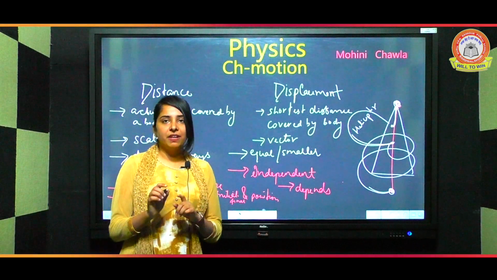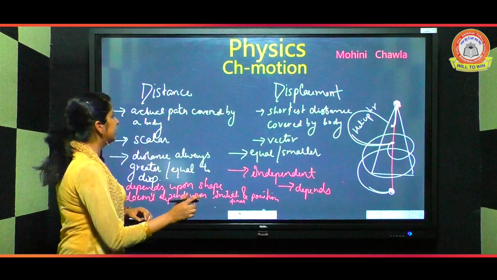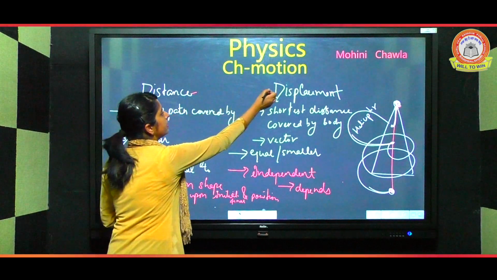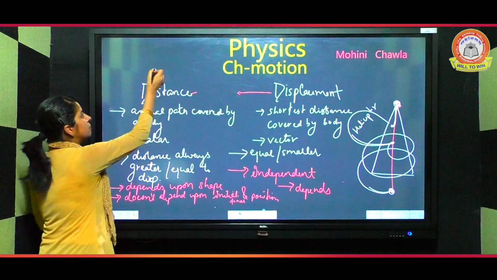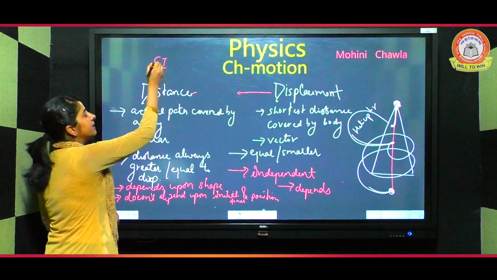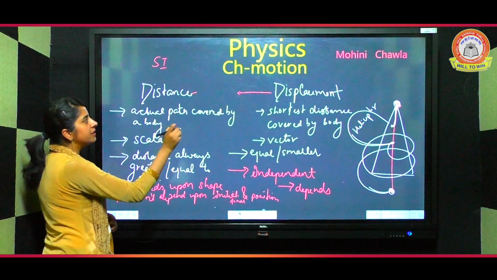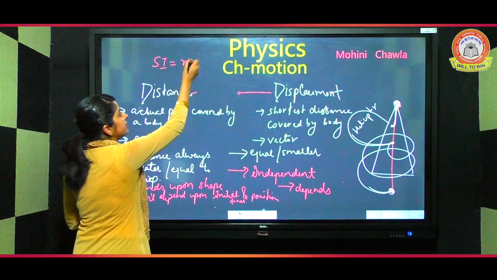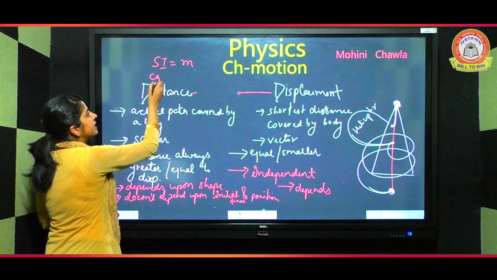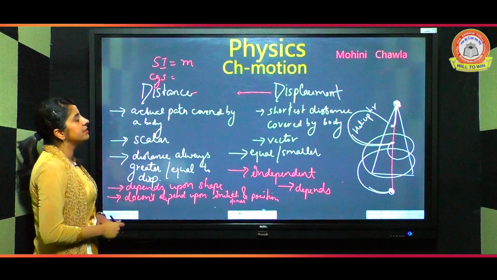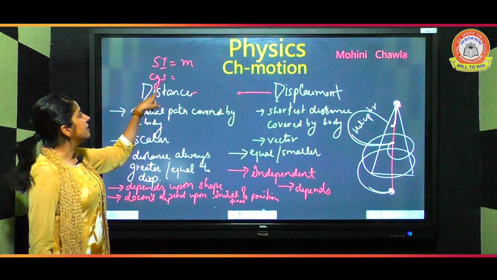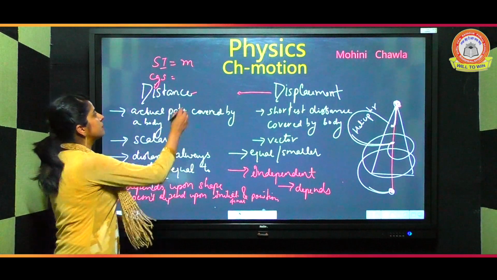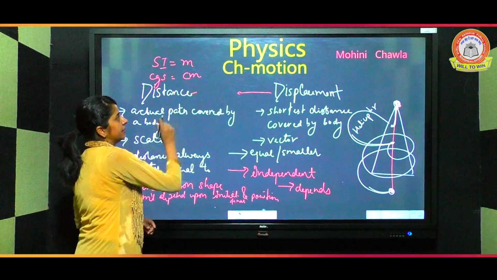Now, the last point is the units. The last thing is units of distance and displacement. In physics, we have two kinds of units. First is SI units, meaning standard international units. They are in meter. And the second is CGS units, which are the smaller units. The SI unit of distance and displacement is meter, and the CGS unit of distance and displacement is centimeter.